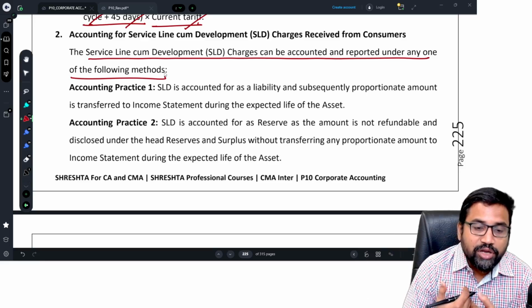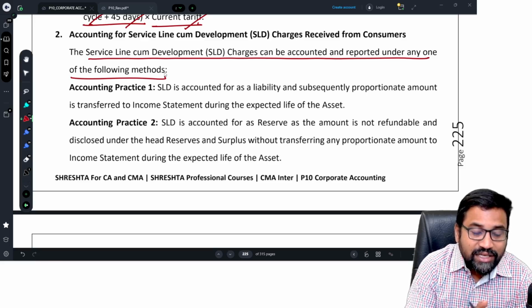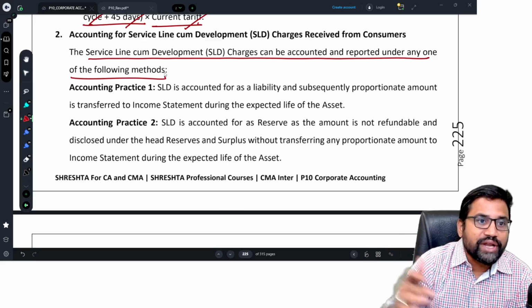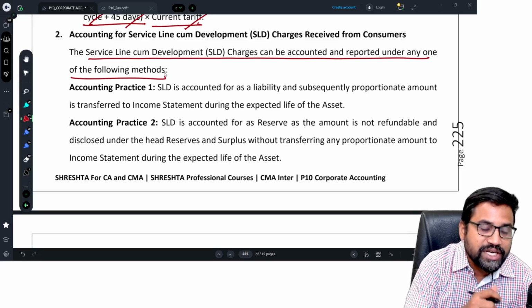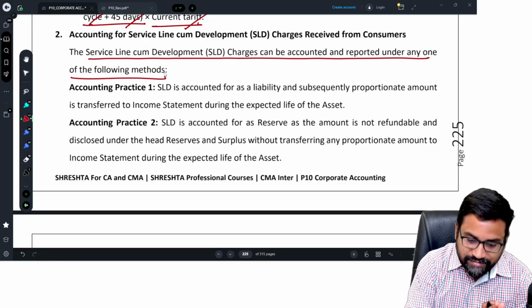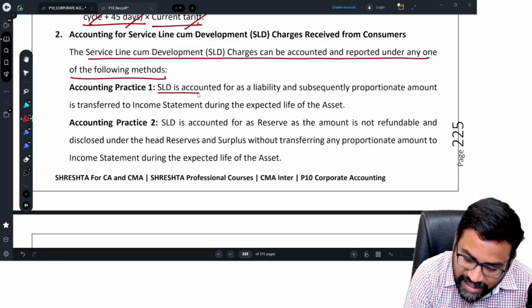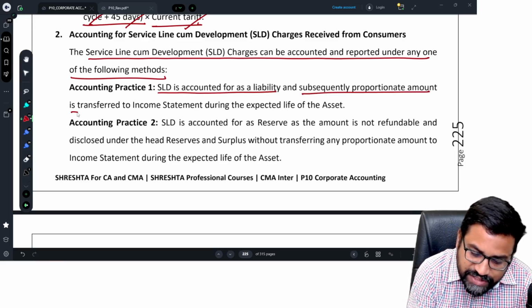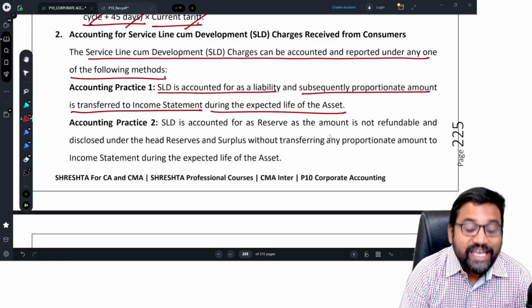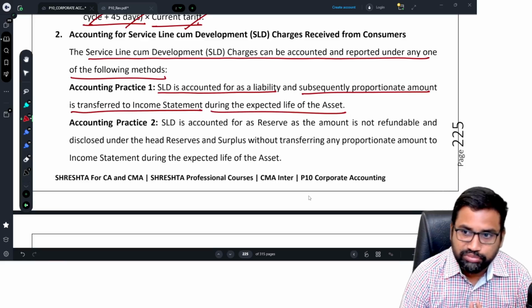So SLD is accounted as a liability, and subsequently a proportionate amount is transferred to the income statement during the expected life of the asset. This is one option.